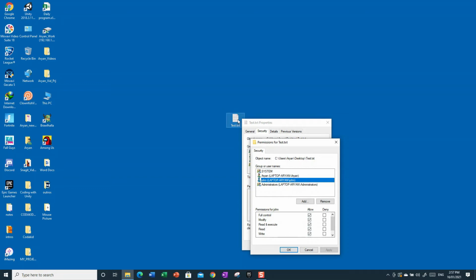But the thing is, it won't have control on any other file unless I put it there. Say I want to do the mouse picture right here, I want him to have full control on the mouse picture file, then I would have to do a permission list for him there, but right now I haven't, so he wouldn't have full control on that area.